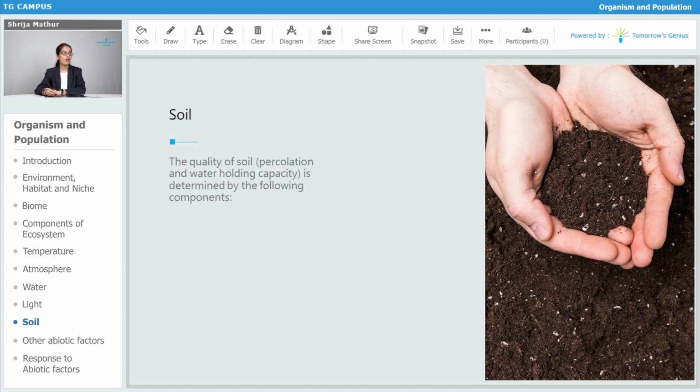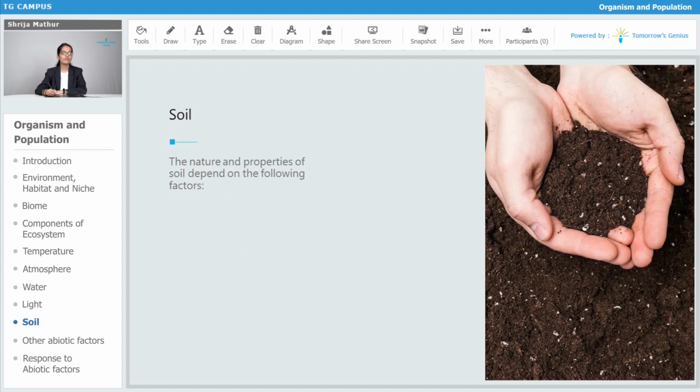The quality of the soil, that is, the percolation and the water holding capacity, is determined by the following components. So when I am talking about quality, I am referring to how much water it can hold. Soil composition is one component. Second is the grain size. Then it's the aggregation. These are the three properties which are important for determining the soil quality.